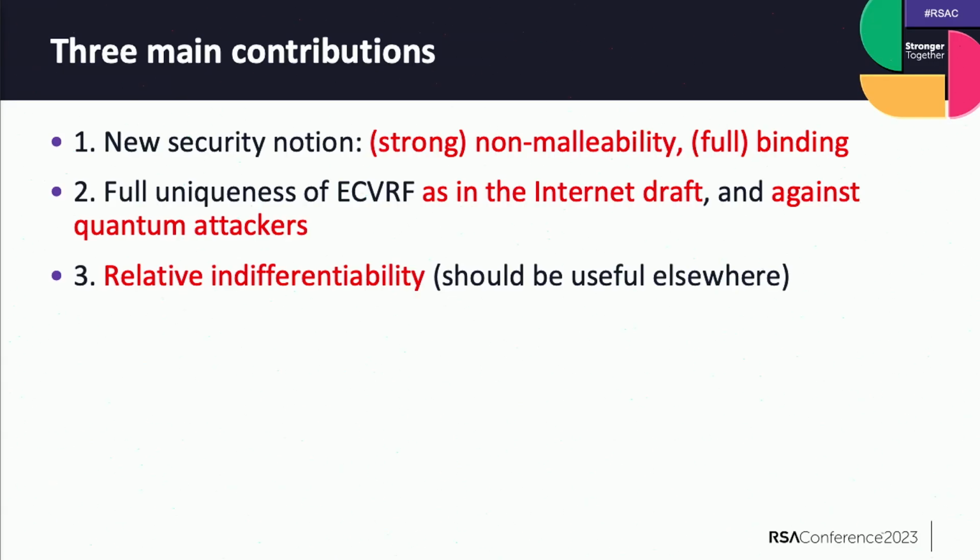Just to briefly recap, there are three contributions. The first is that we proposed some new security notions. The second is that we proved the full uniqueness of ECVRF as in the internet draft version and not the paper version, and this is against quantum adversaries. And finally, we have a technical contribution, a new concept called relative indifferentiability. We believe that this has potential application to other contexts and scenarios. So this is the end of my talk. Thank you.